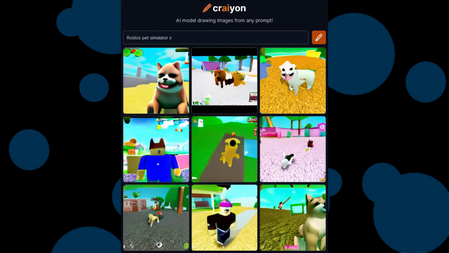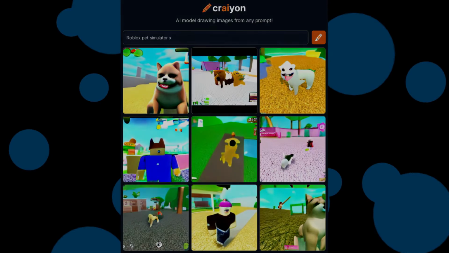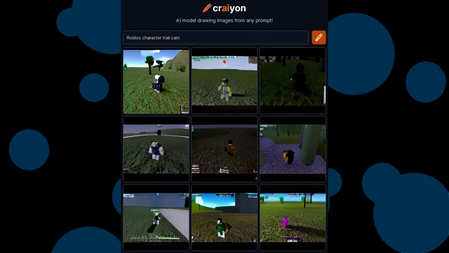Aren't the pets in Pet Simulator X just cubes with animal features? Why are there realistic ones? None of these look like the game. Granted, I never played the game, but I've seen some gameplay of it and this doesn't resemble any of them. Anyways, let's move on.